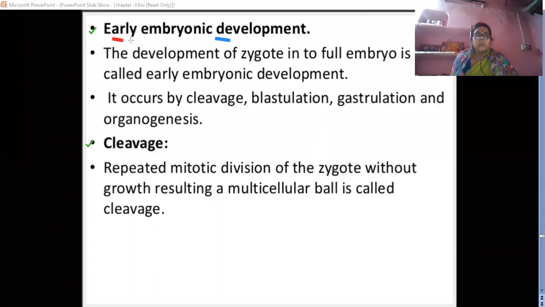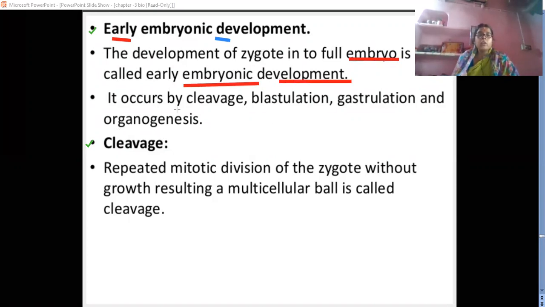In the early embryonic development, after the formation of the zygote, the zygote develops into the embryo. Zygote किसमें convert होता है, embryo में, and it is called early embryonic development. It occurs by cleavage, blastulation, gastrulation, and organogenesis. तो इसमें क्या क्या होता है embryonic development में?